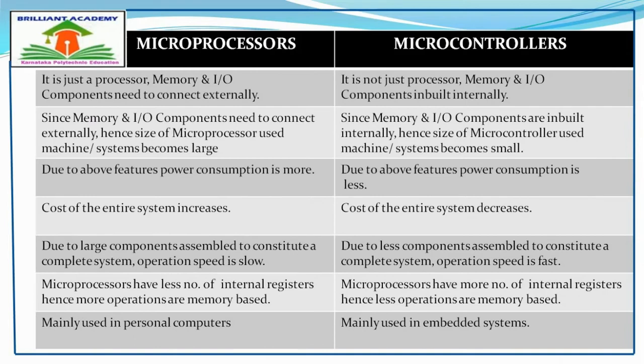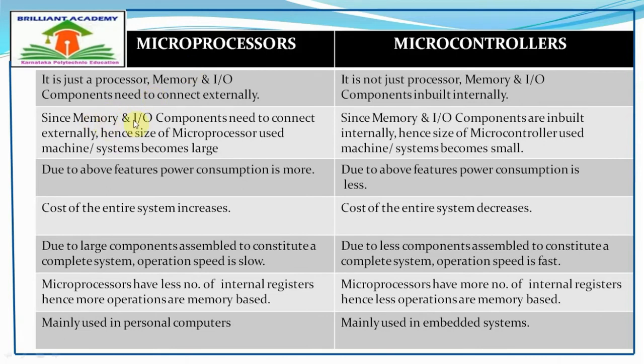Now let us discuss the major differences between microprocessors and microcontrollers. If you look at this table, a microprocessor is just a processor; memory and IO components need to be connected externally. Whereas in microcontrollers, it is not just a processor; memory and IO components are inbuilt internally.